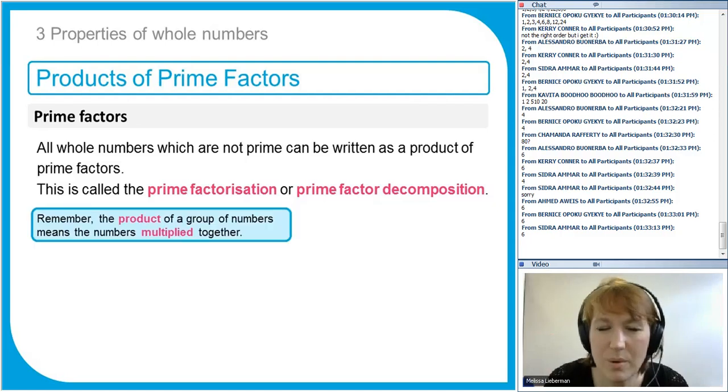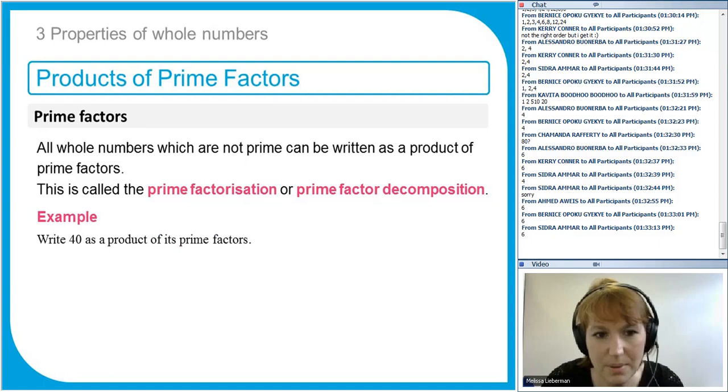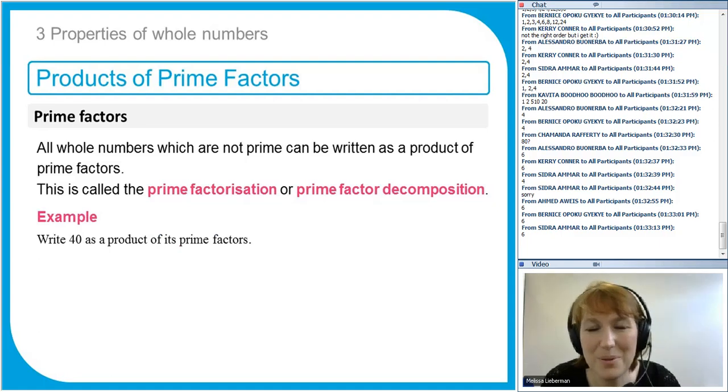So we think of breaking numbers up into their prime factors. The product of a group of numbers means the numbers multiplied together. So 2 times 2 is a product of 2, and that makes 4. So we can write numbers as products of prime factors, and what that means is prime numbers multiplied together to make that number. So here's a number, 40, and we're asked to write it as a product of prime factors.